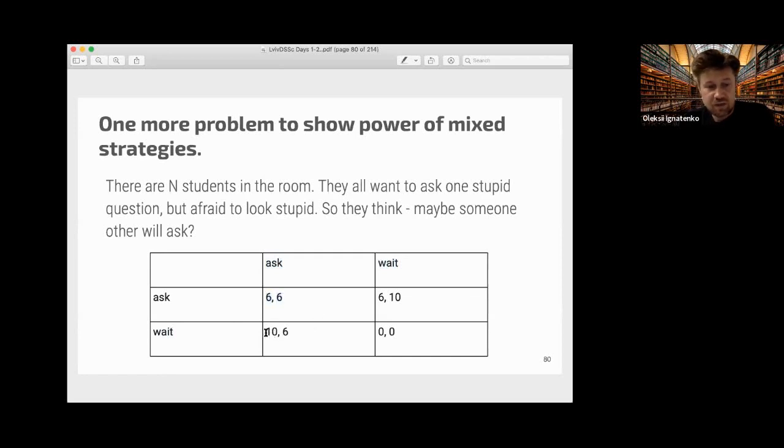And if one waits and the other asks, then the one who waits gets 10 because he doesn't look stupid, and the other, who asks, gets 6. And if nobody asks a question, then they get 0. And this is a game. The type of game is called the chicken game.